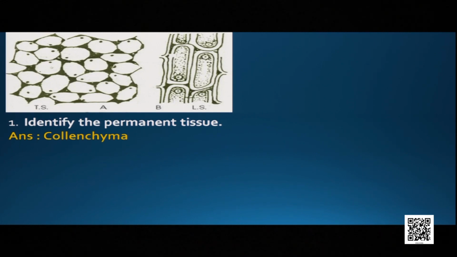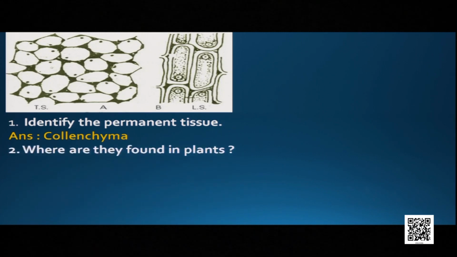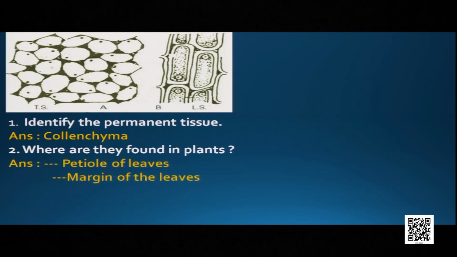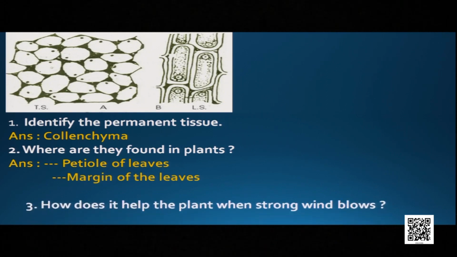Let us come to the second question. Where are these tissues found in the plant? Yes, they are found in the petiole of the leaf and in the margin of the leaf. In most plants, but mostly in the petiole of the leaf and the margin of the leaves.